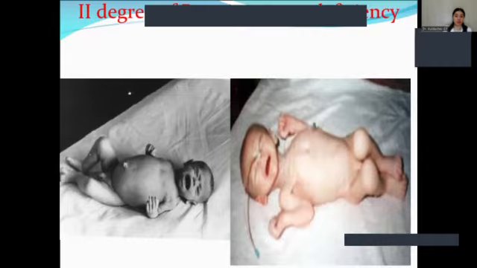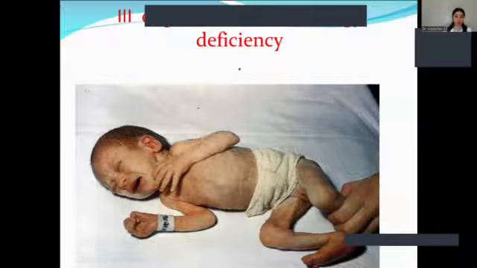This is a picture of second degree protein deficiency. Already in this case, weight deficiency would be 21-30%, and the Chulitsky index would be 1 to 10. This is third degree of protein deficiency.